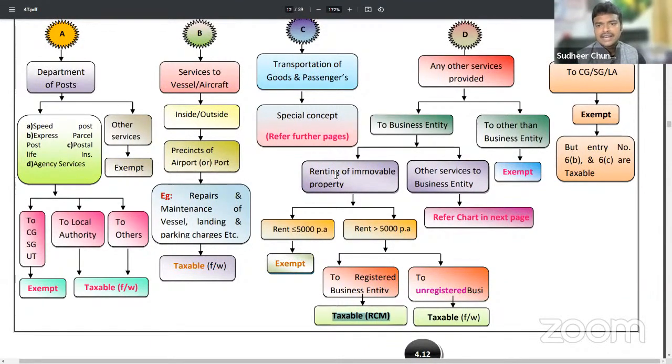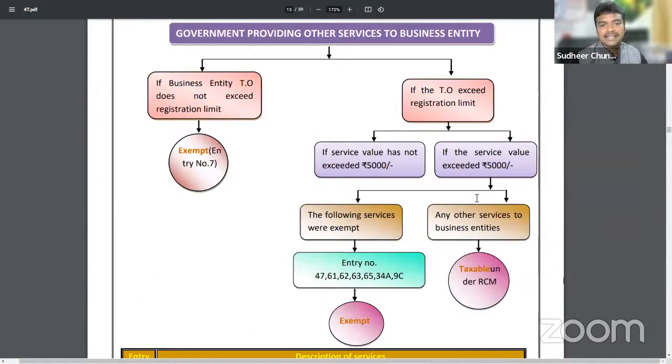Renting of immobile property we have discussed. Now other services provided to a business entity. Come to the next page. If that business entity does not have GST registration at all, then it is exempted. But if that business entity has GST registration and we pay the government greater than 5,000 rupees, then it will be taxable under reverse charge mechanism. If it is less than 5,000, then exempted.